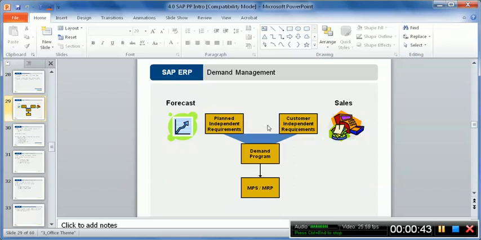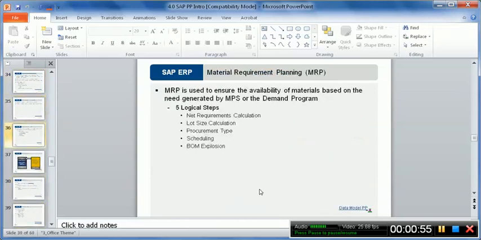data is coming from the sales side. The data is then passed on. The sales and operation planning data, which is data in time buckets and product group level, is passed on to the detailed planning, to the operational planning level for MPS and MRP. So now to start with the MPS and MRP.